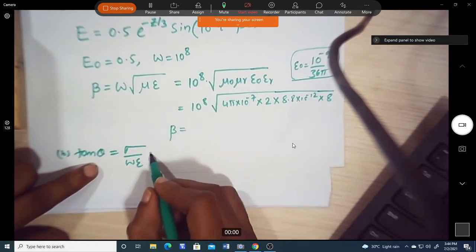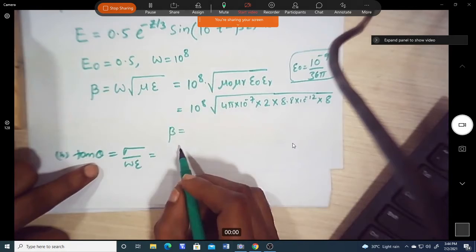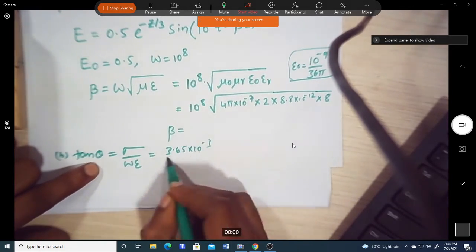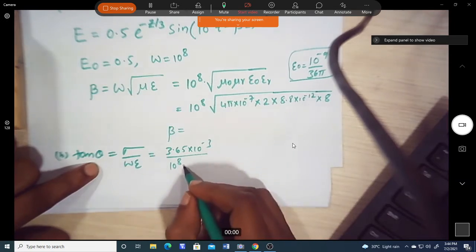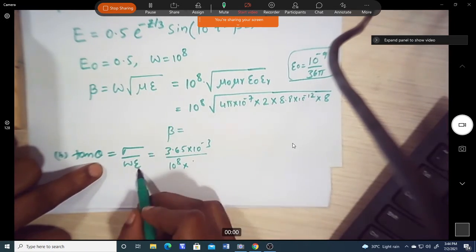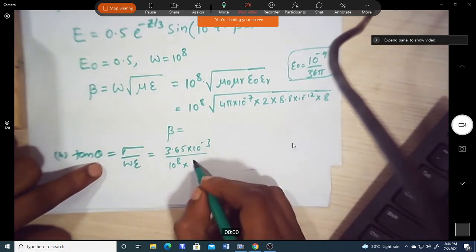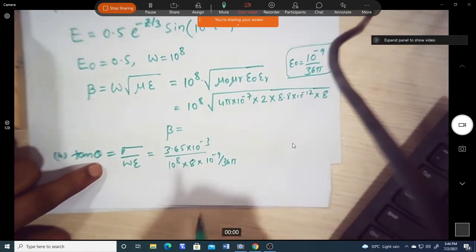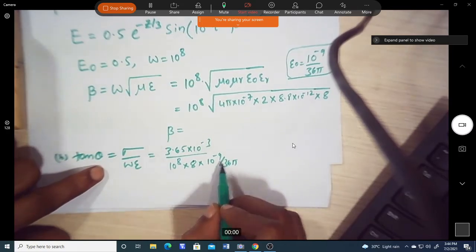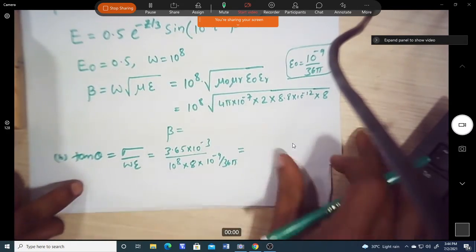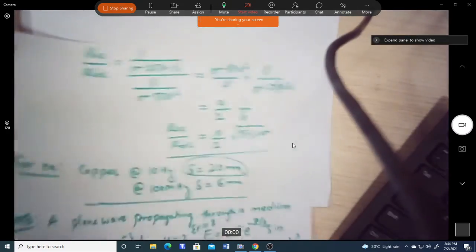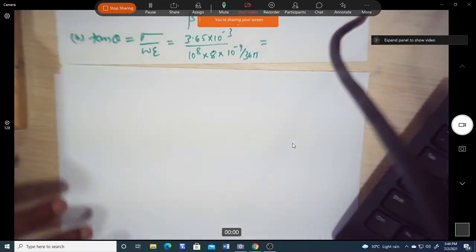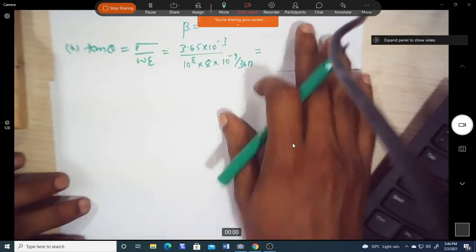Sigma is given as 3.65 into 10 power minus 3, omega is 10 power 8, and epsilon is epsilon naught epsilon r, where epsilon r is 8, into 10 power minus 9 by 36 pi. The epsilon r terms cancel. You can calculate the value of tan theta, or loss tangent.